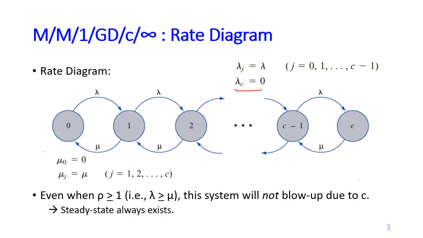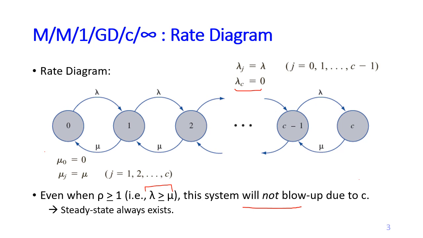Now, the unique characteristic of this system is that even when rho is greater than or equal to 1, in other words, even when the arrival rate lambda is greater than or equal to the service rate mu, this system will not blow up.